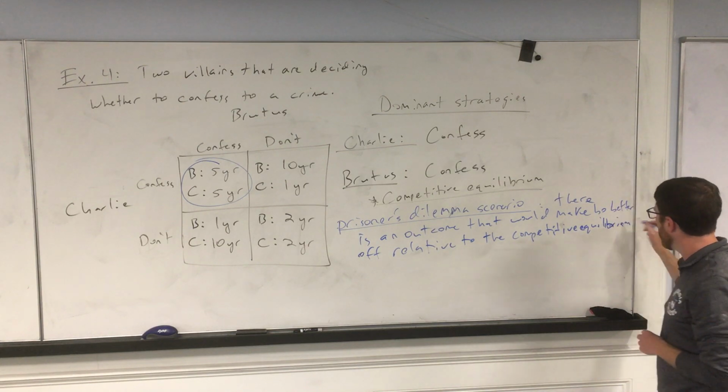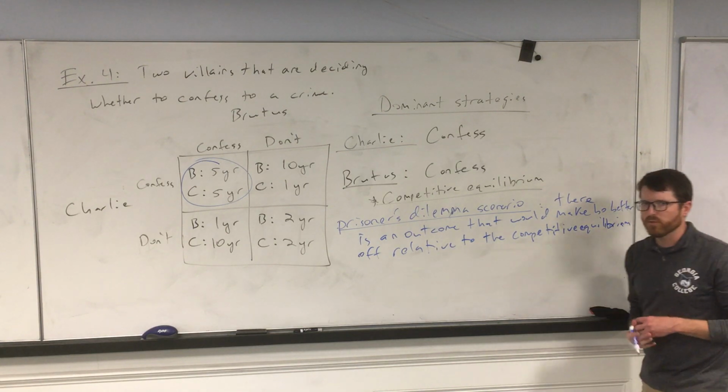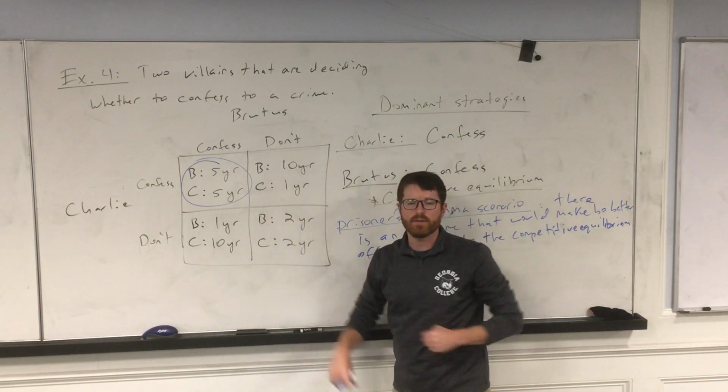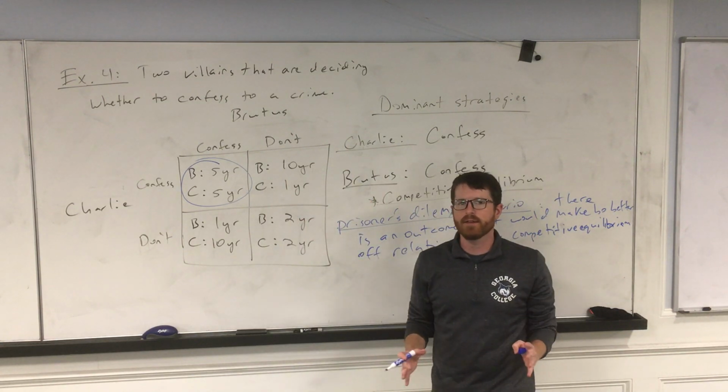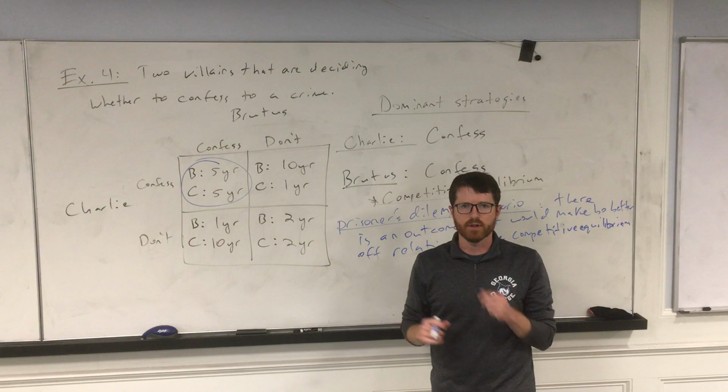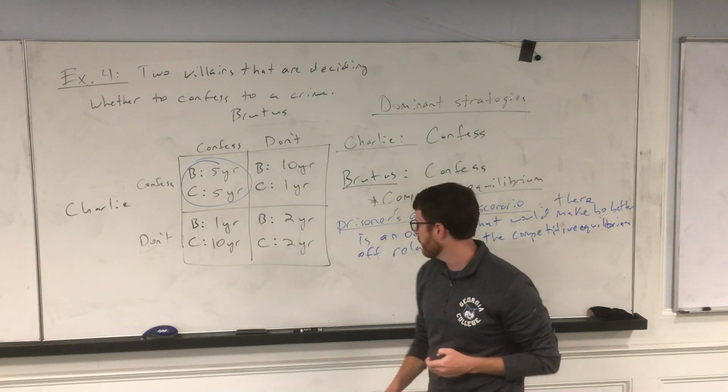So this is what you're thinking about as you go through one of these questions. If I just give you a table like this and I say, is this a prisoner's dilemma scenario? This is what you ask yourself.